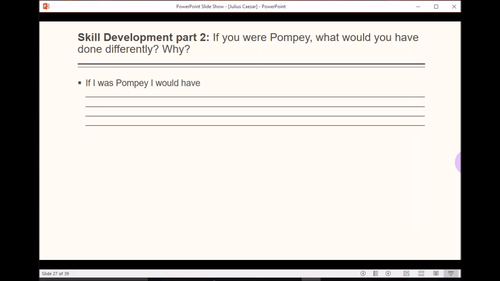Right, so let's review some of the things Pompey did. He declared Caesar's act a sign of war. And then, well, first, actually, he became jealous of Caesar. And then he declared Caesar an enemy. And then he fled Rome. Right. So those are three things he did. So what would you have done differently if you were him, and why? So just a couple of sentences on that.